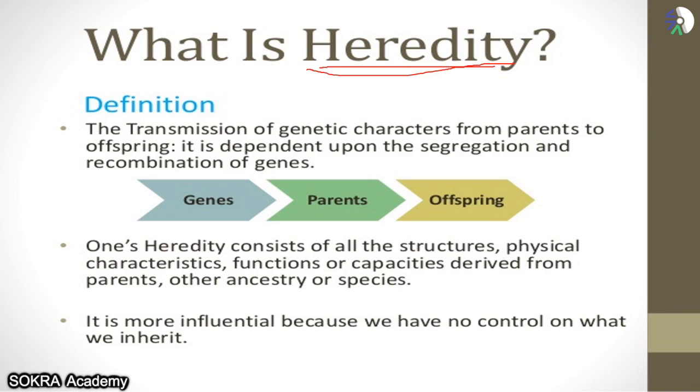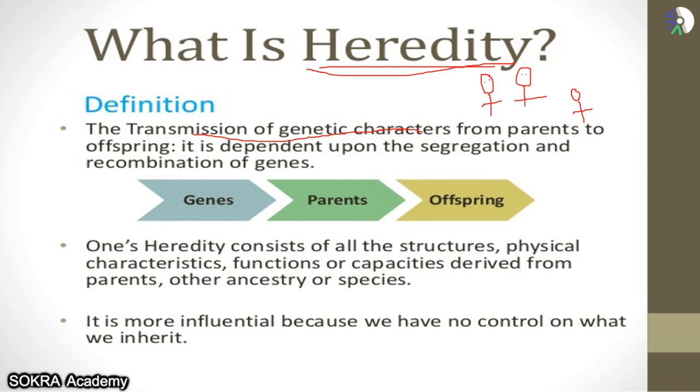Heredity is the transmission of genetic characters from parent to offspring. Now, what does this sentence mean? Transmission of genetic characteristics. Suppose this is your mother, and this is your father here. Your mother has brown eyes and your father has black eyes, but you get brown eyes.